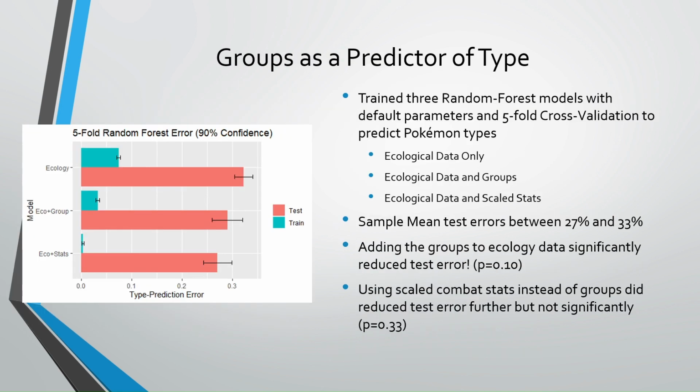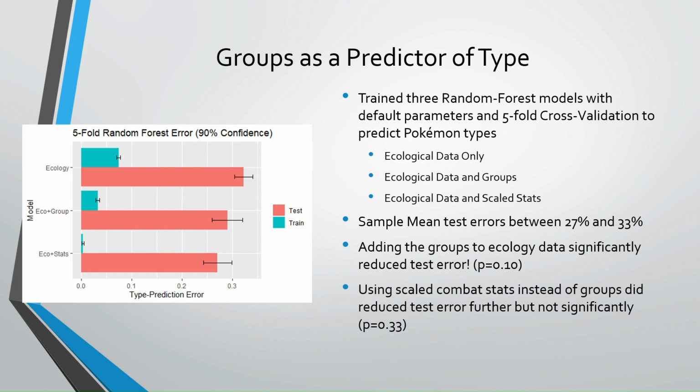With the groups already made, I was curious how effective they are in predicting Pokemon's types, so I trained 3 random forest classifiers to compare. At this point, I should note that finding the very best model for predicting types and various ways of accounting for multiple types could be its own project. I only wanted a baseline. Compared to the model trained only on ecological data, adding the groups significantly reduced testing error, at least on an alpha of 0.1, which is fair for a low-stakes model and very synthetic data.